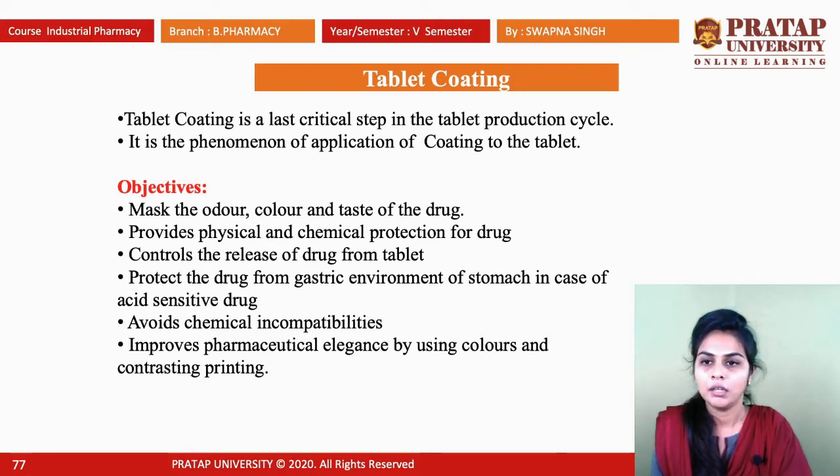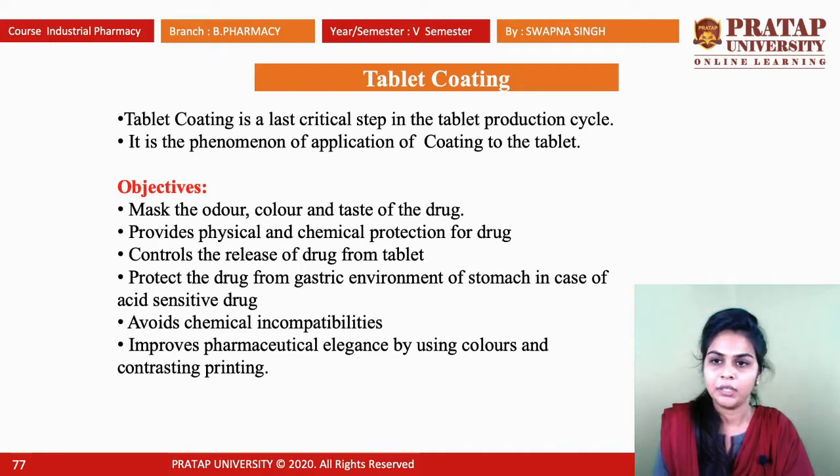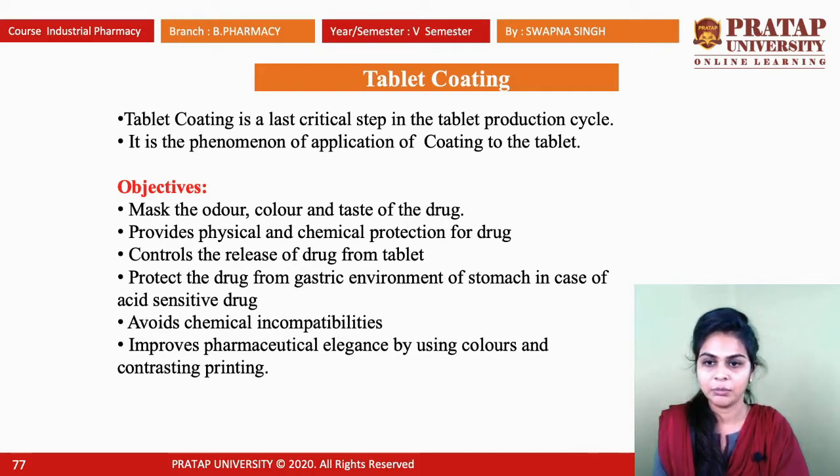To mask the odor, the color or taste of the drug. The coating provides physical and chemical protection of the drugs. It controls the release of drug from the tablet, and it protects the drug from the gastric environment of the stomach in case of acid sensitivity of the drug. Tablet coating also avoids some chemical incompatibilities, and it improves pharmaceutical elegance by using colors and contrasting printing. So these are the objectives of tablet coating.